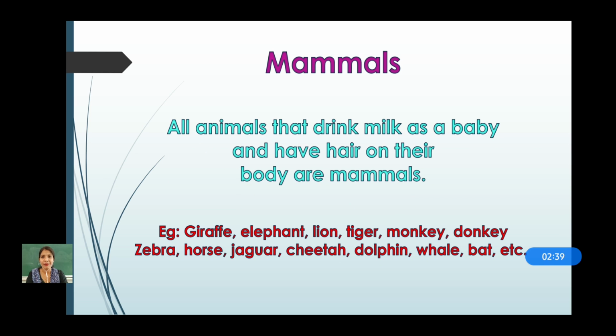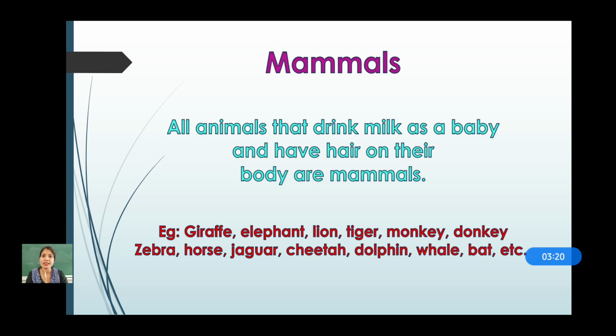Now third one, mammals. Now who are mammals? Can you tell me? Yes, animals that drink milk as a baby and have hair on their body are called as mammals. You have seen many animals around us. We have seen dog, cat, buffalo, cow, goat, sheep, which is not harmful for us. So when you have seen them, do you observe that they have hair on their body? Yes, that's why they are known as mammals, and they also feed their babies with their milk.